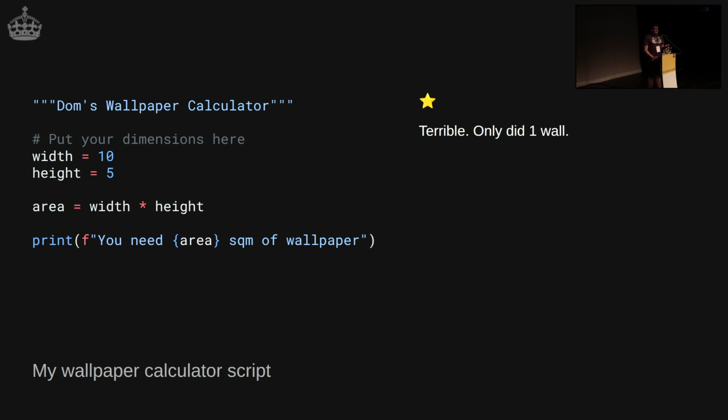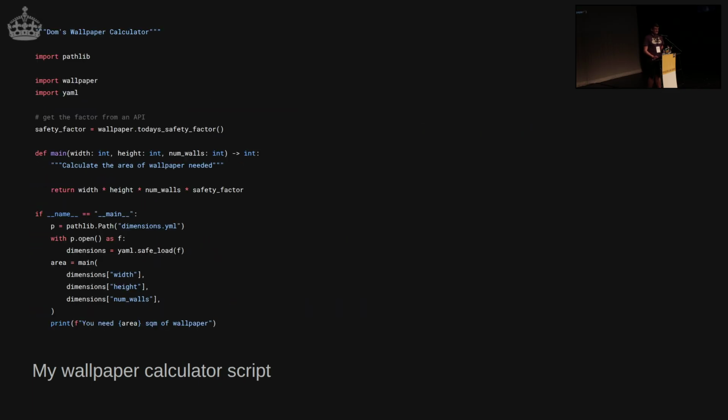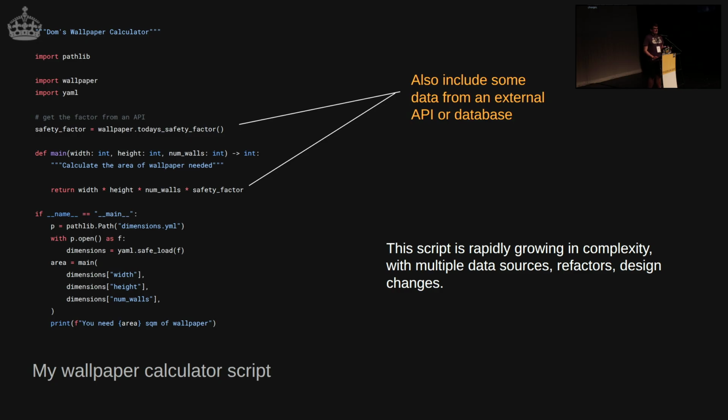And so then I come along and think, okay, I'm going to refactor my script slightly, have more walls now. Oh, actually, business is going a bit better, I'm going to record some information in a config file, I'm going to have this API that exists as an external service tell me how much extra wallpaper I need to buy as a safety factor and stuff. Business is taking off, great, I'm going to plug this into my online quotation form. And this is all getting very complicated now, and what was a simple script already has things that we should refactor out.